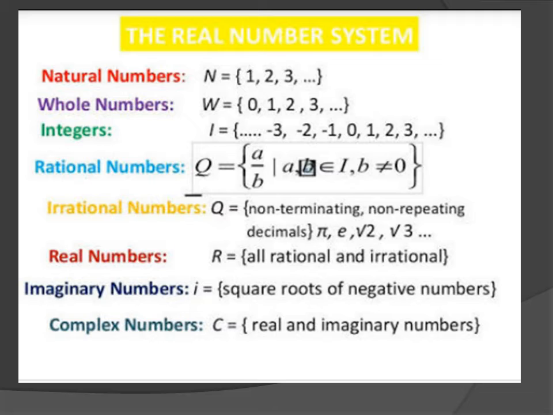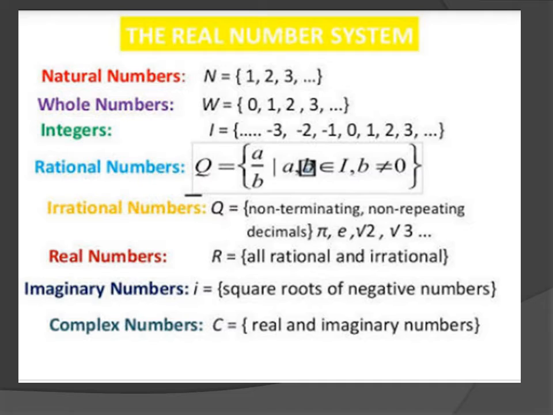Next is irrational numbers. We can say that irrational numbers are non-terminating and non-repeating decimals. These numbers are not the rational numbers. If the numbers are not the rational numbers, then we can say these are irrational numbers. And if we talk about real numbers, we can say that all the rational and irrational numbers are called real numbers. And if we talk about imaginary numbers, then we can say that if the numbers contain the term iota or the square root of a negative number, then these are imaginary numbers.